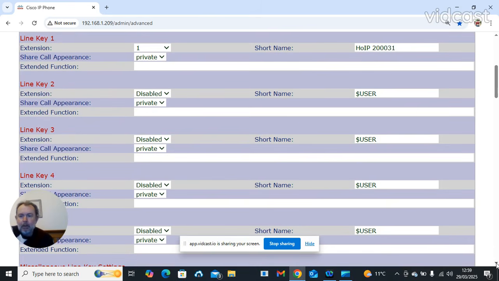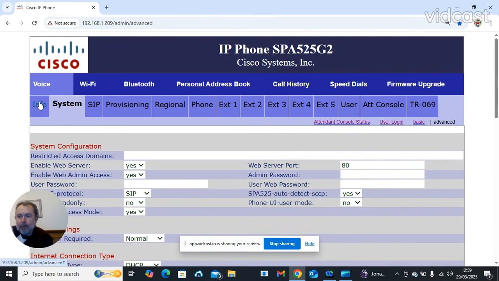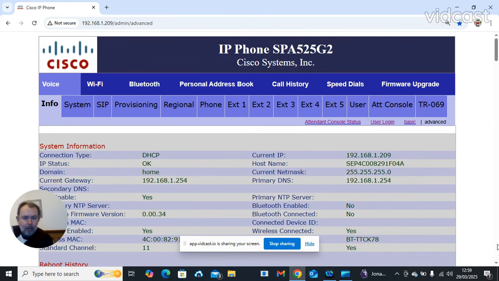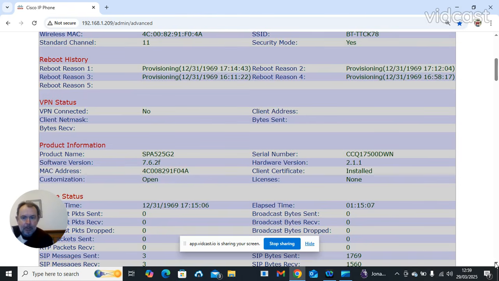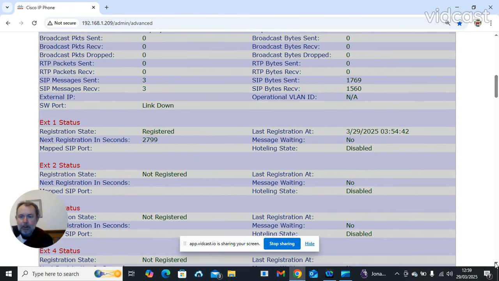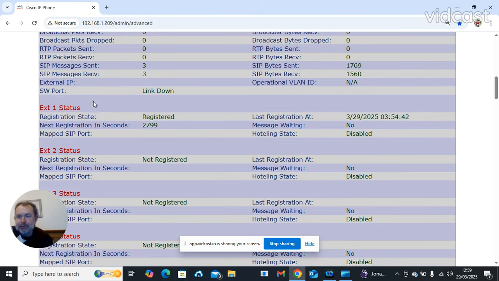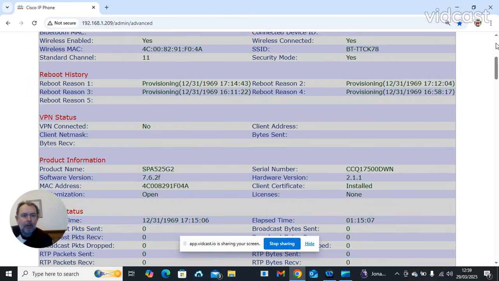Okay. This enables you to set, as it's a 5-line phone, line 1. I call it line key 1, but it's line 1. From the top of the phone working downwards, 1, 2, 3, 4, 5. If I go back up to the info tab and scroll down past product information, you can see line 1 status has already been registered onto the network, for the purpose of provisioning or configuring in another video.